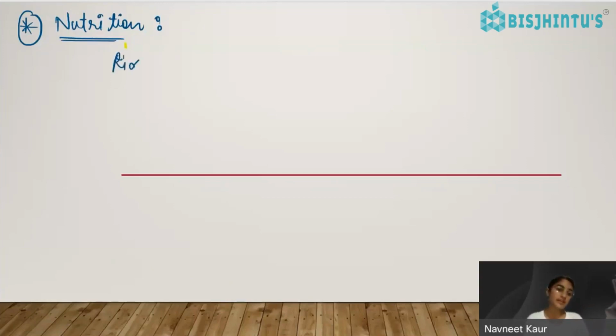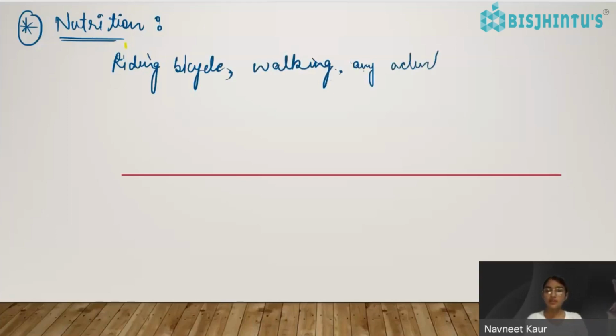If you are riding a bicycle, energy is required. Even if you are walking, energy is required. If you are doing any activity where movement of the body is considered, energy is required.